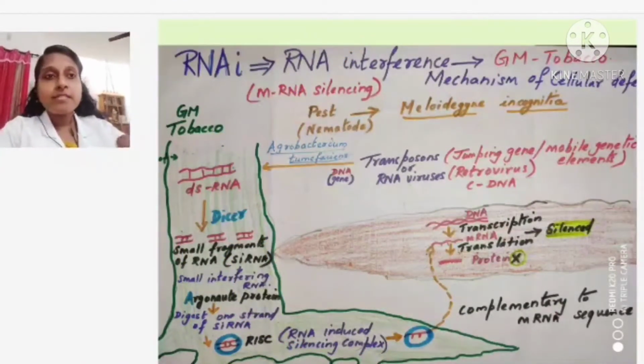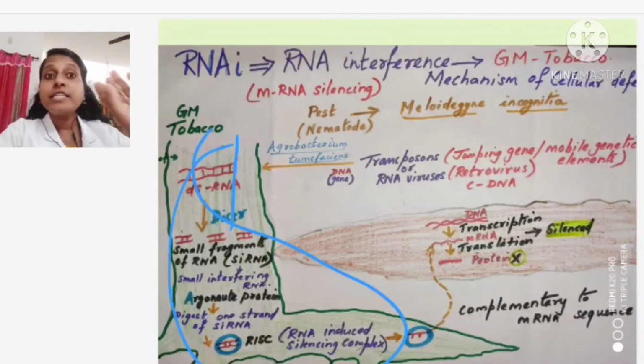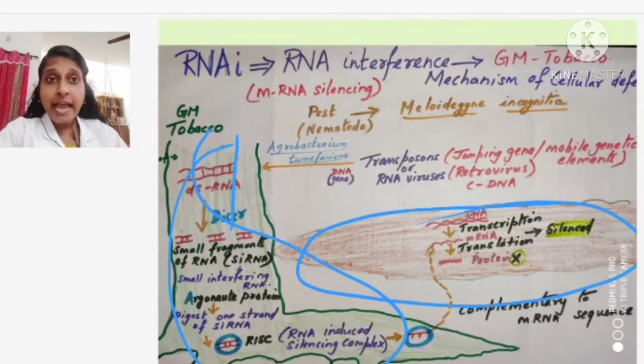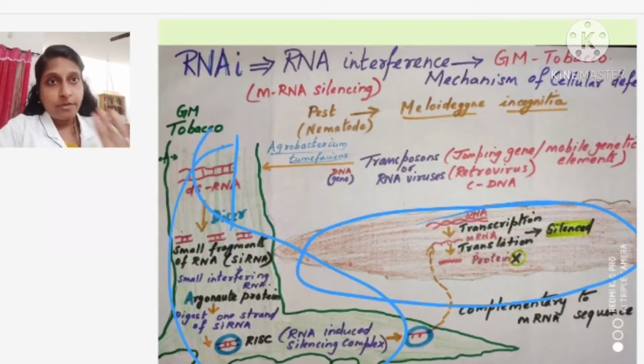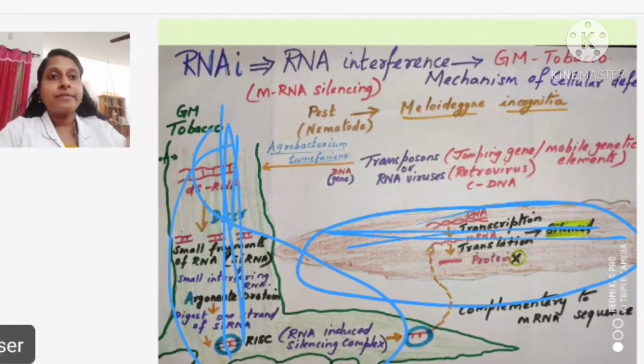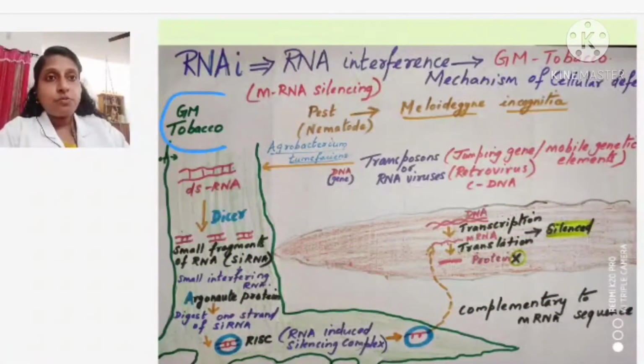What plant is it? Here we are going to learn about tobacco. So, this is the tobacco plant and this is the root of the plant. And here you can find the brown color part, right? What is that? That is the nematode, the worm, the pest which is going to attack the plant. So, this part is the plant and this part is the pest. Is that clear? Fine.